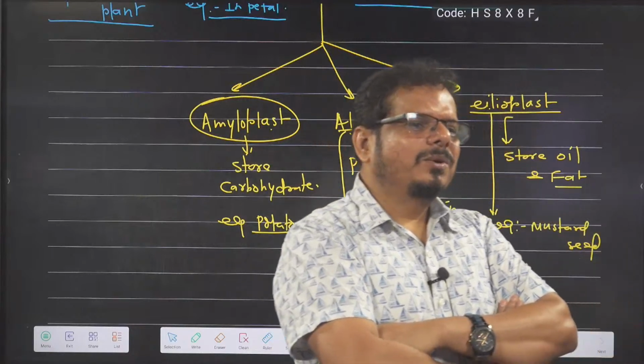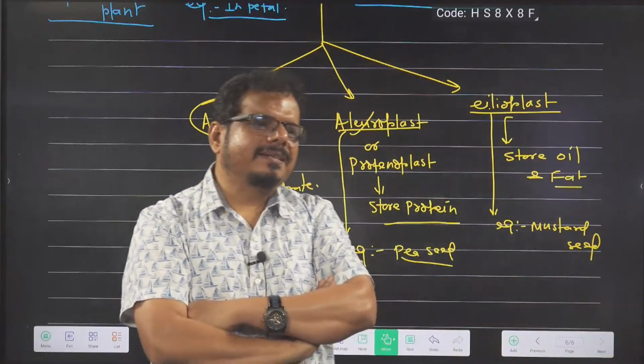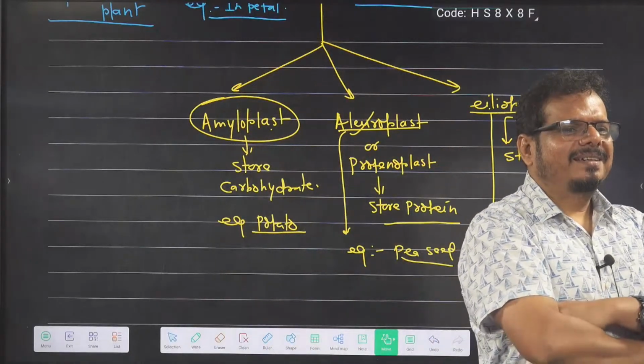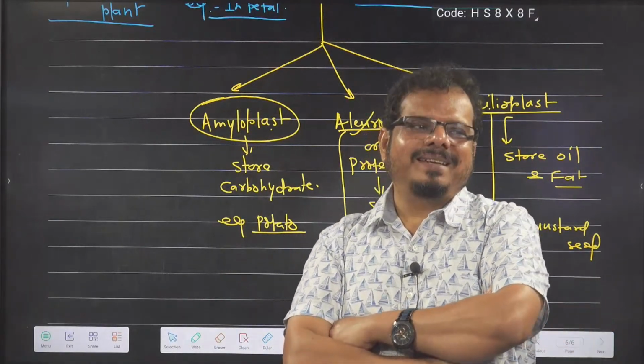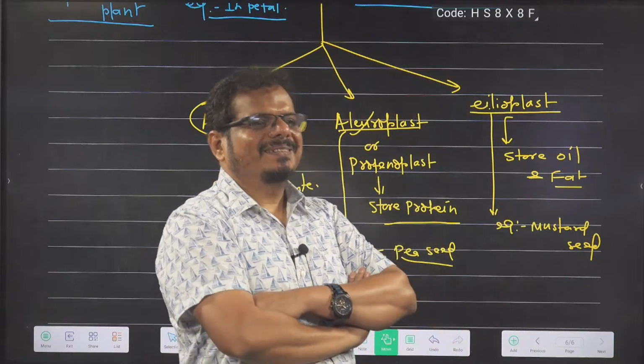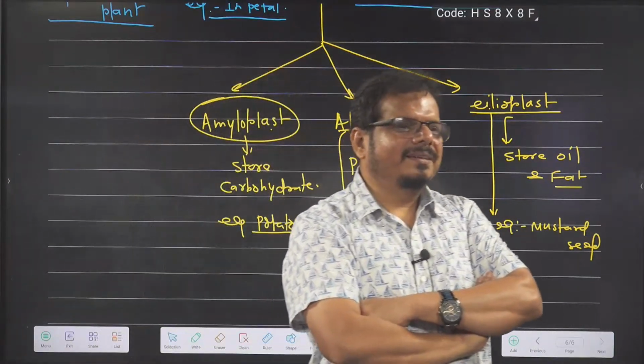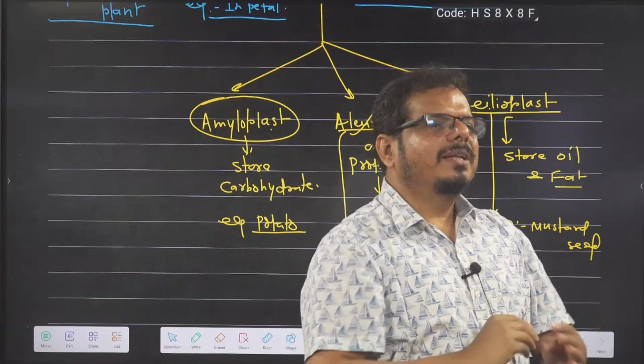Right. Euglenoid is a protista, a single-cell organism. Euglenoid is called the connecting link between plant and animal. That you will study in a different chapter, biological classification. It is not possible to answer every question at the same point, because everything will be dealt with in detail later on.